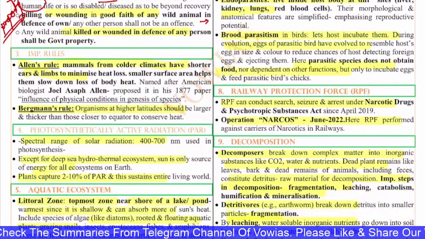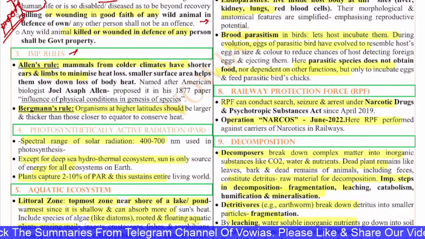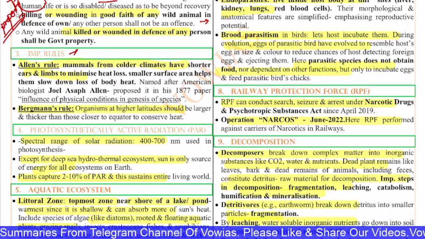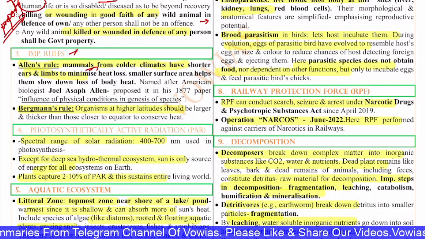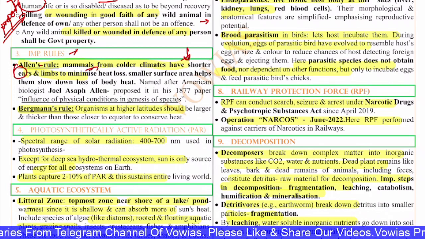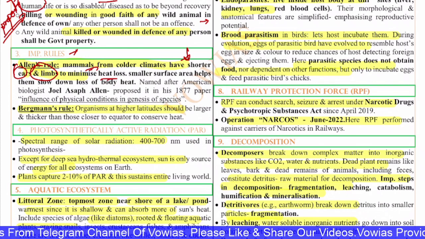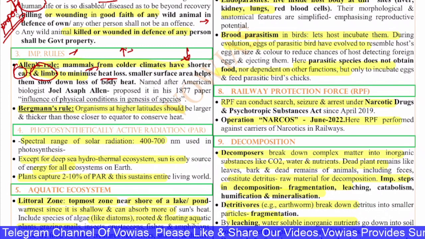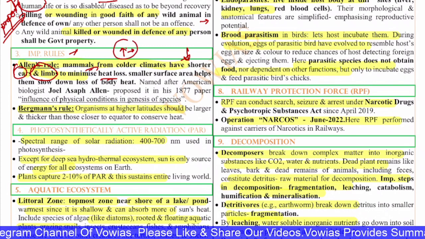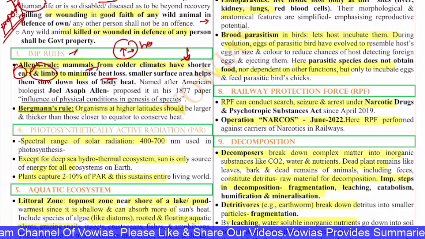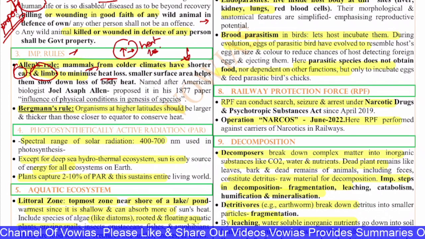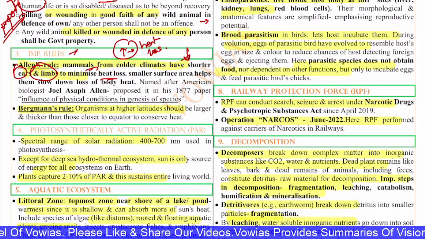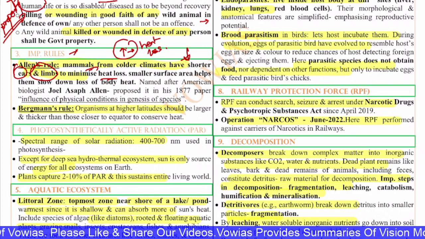Next, the third question, this is with regard to important rules. The first is Allen's rule and the second one is Bergmann's rule. Allen's rule states that in cold climatic conditions, the mammals living there have shorter ears and limbs to minimize heat loss, because if the surface area is large, then the heat loss from the body will be high. So in order to reduce this heat loss, the body size will be small, the ears will be short, the limbs will be short. Okay, and this is named after the American biologist Joel Asaph Allen. He proposed this in 1877.